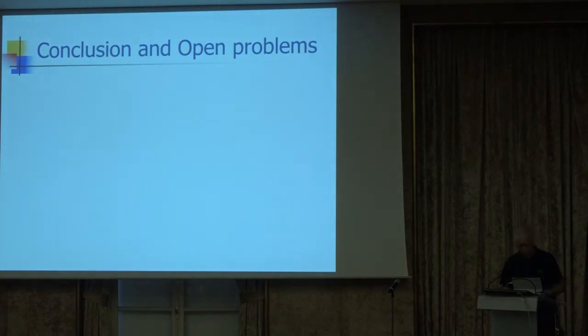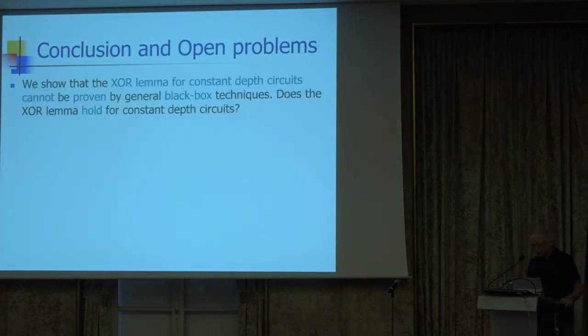Okay, so let me conclude. We show that the XOR lemma for constant depth circuits cannot be proven by general black box reduction. That's the main message that I want to take out of this talk. But let me be more provocative. We can ask a different question: is the XOR lemma true for constant depth circuits? Maybe. I mean, the reason that black box reductions can't prove it may be because it's not true.